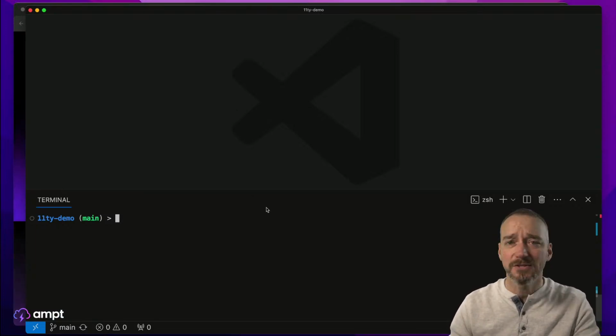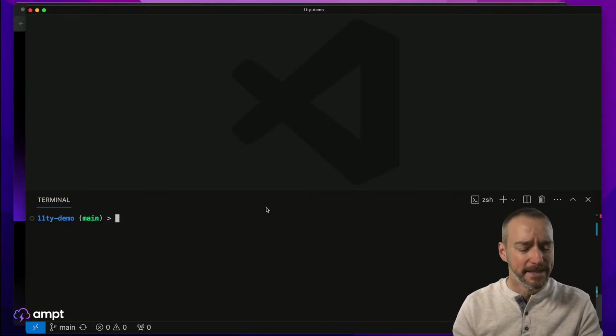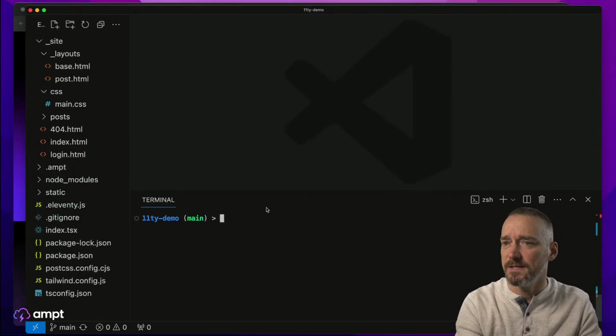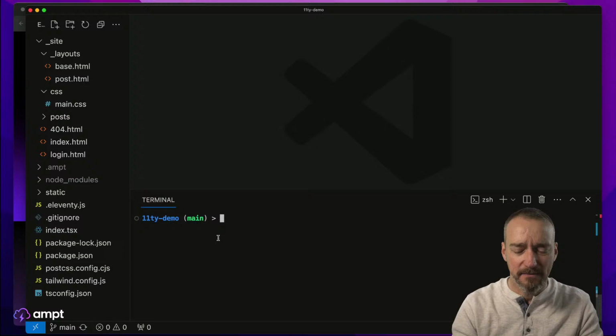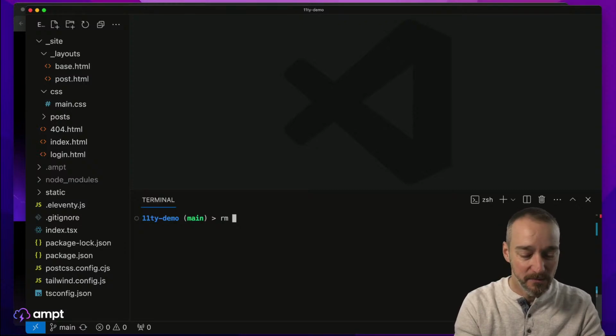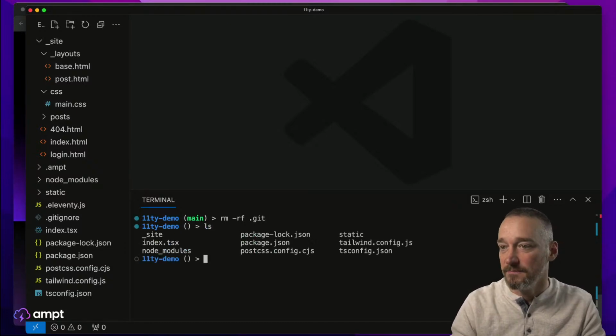Okay, so I created a demo several weeks ago that was for 11ty. I was just playing around with the Git stuff this morning, and we had a tiny issue, so I had to go and figure out something else. I couldn't quite get this all prepared. But anyways, I'm going to remove the dot, rm -rf .git, and see if this will work. Okay, so I'll remove the Git repo from that.